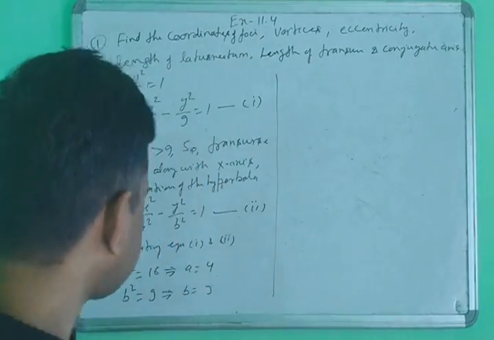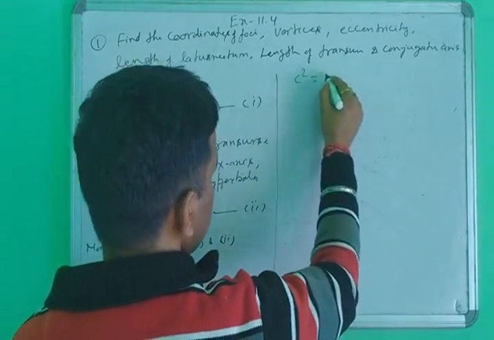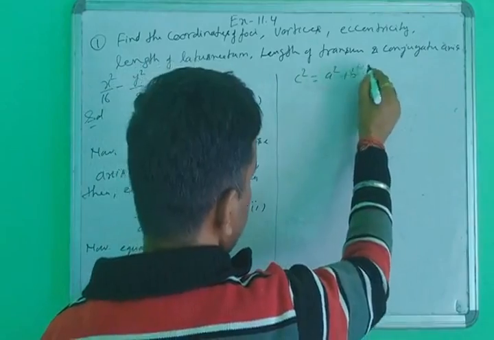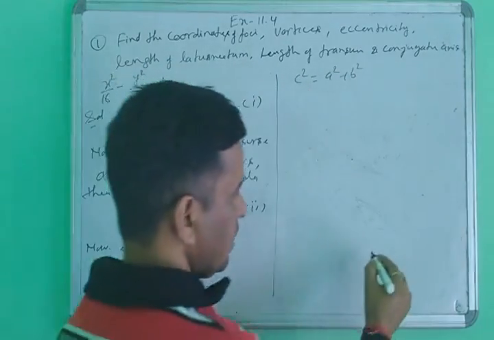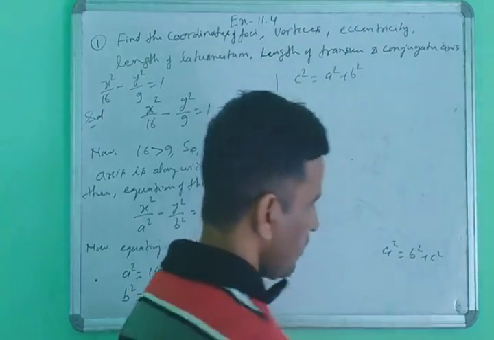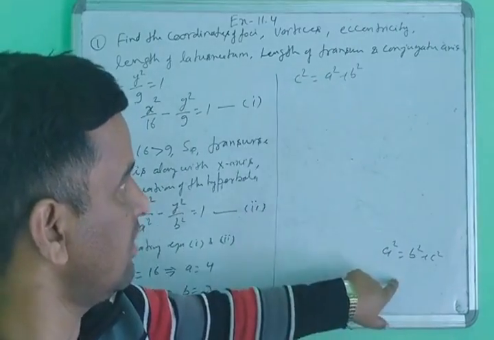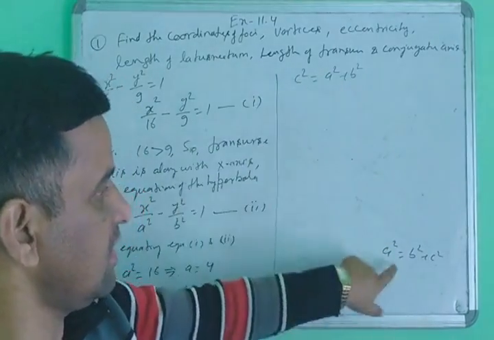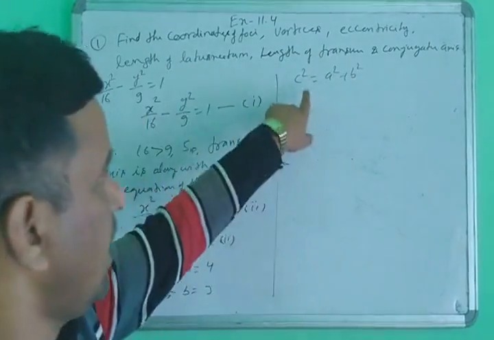After that you will find the value of this c according to the given identity. c square is equal to a square plus b square. This is the identity of the hyperbola. The identity a square equal to b square plus c square is the identity of the ellipse, so don't use this identity. These two identities are different, so you will be using the identity of the hyperbola.